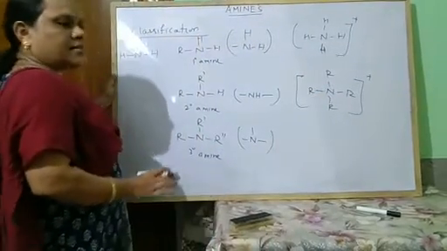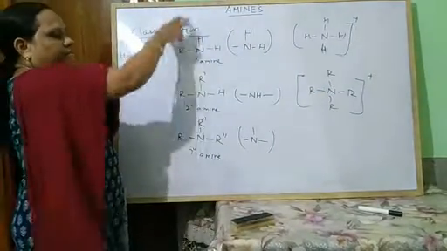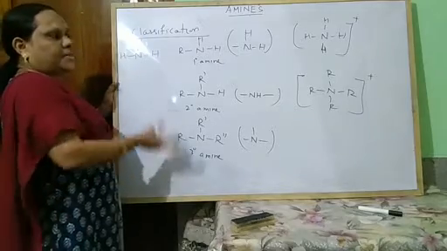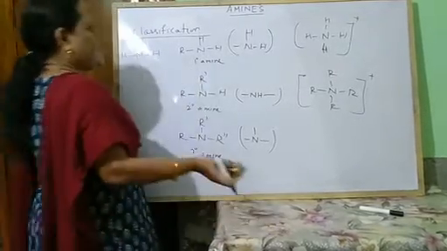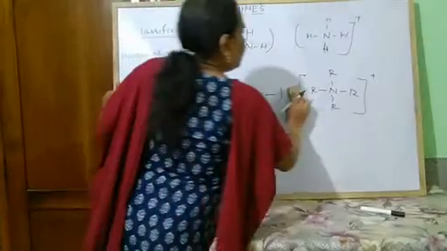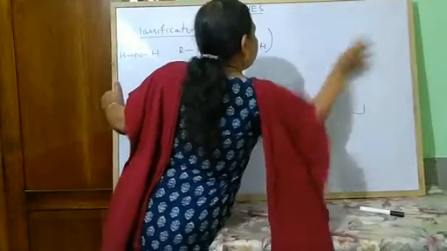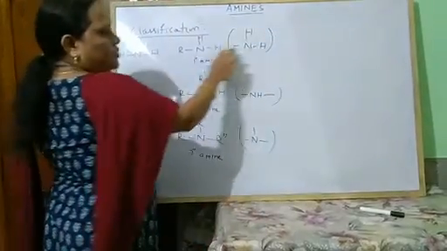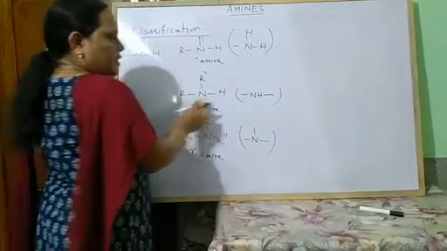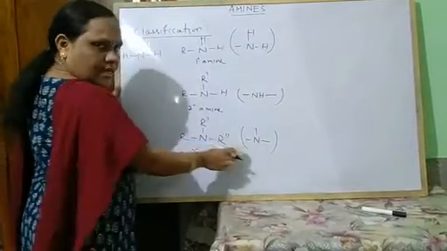Let us see some examples of each case. What are primary, secondary, tertiary amines, and what are the different examples? So you know, what is the functional group? NH2. What is the functional group? NH. What is the functional group?